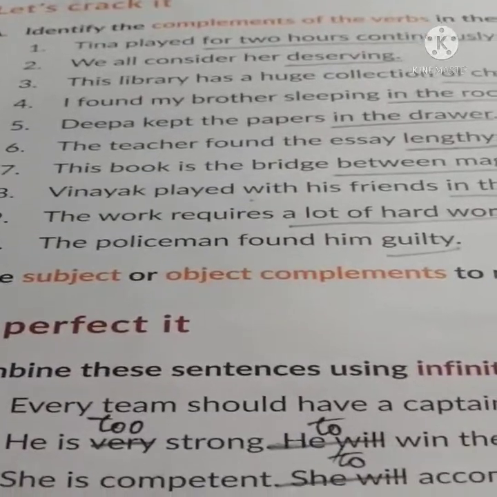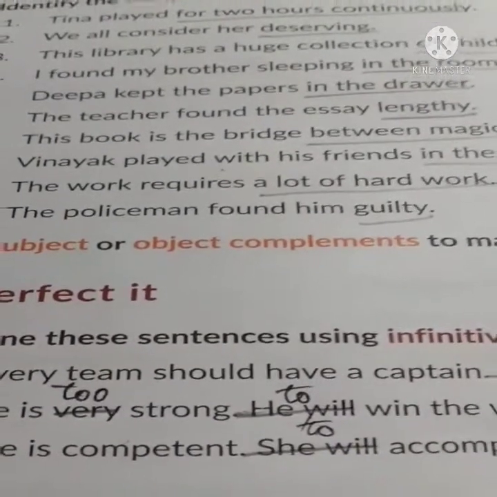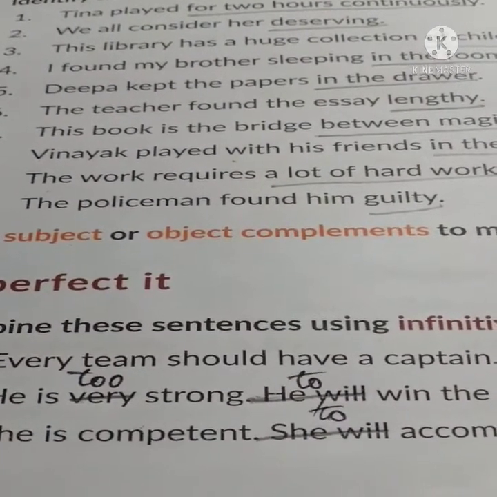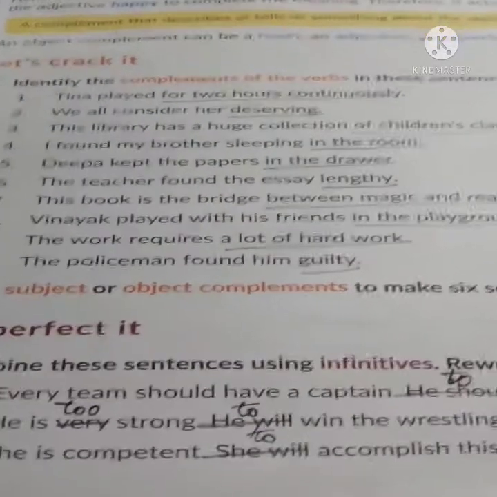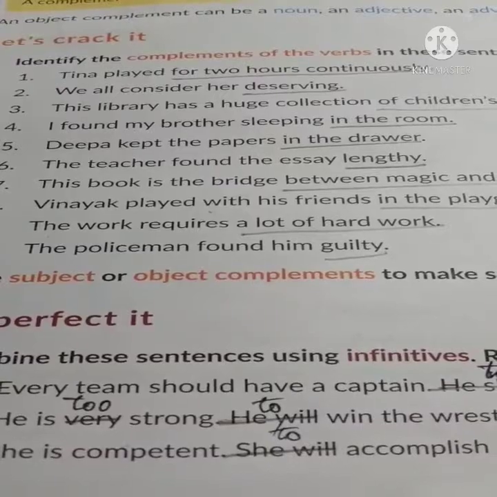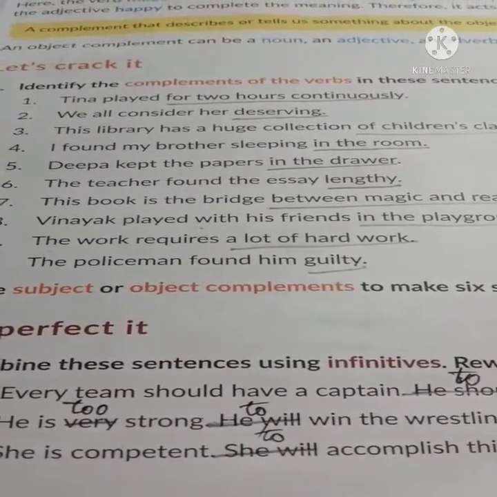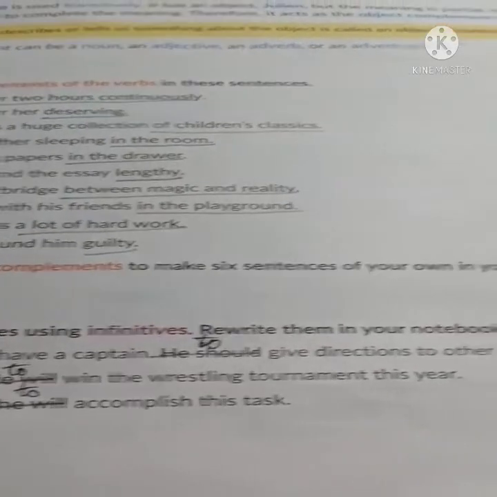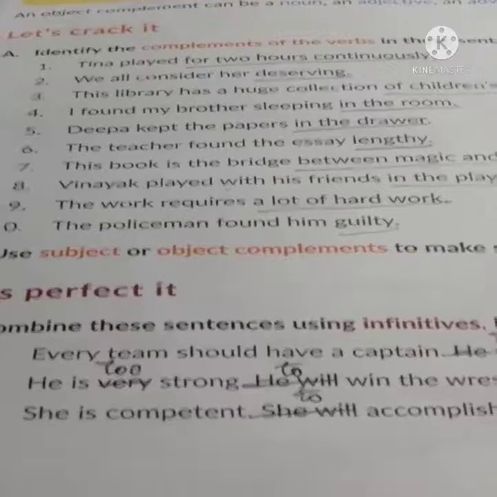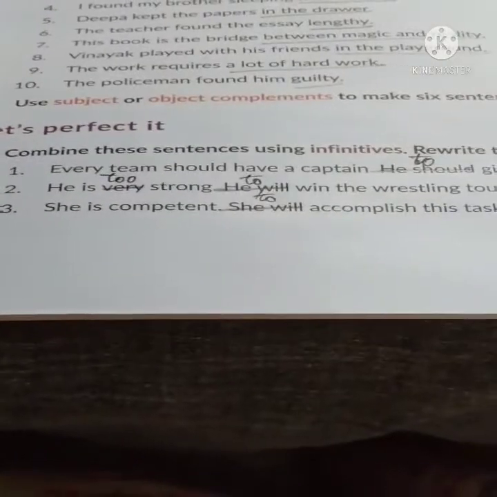Similarly, at the end also, the policeman found him guilty. Here the policeman is the subject, found is the verb, and him is the object. So you will underline guilty only as the complement of the verb. Use subject or object complement to make 6 sentences of your own in your notebook. This you can do yourself also. Later on, if you feel difficulty, I will help you.